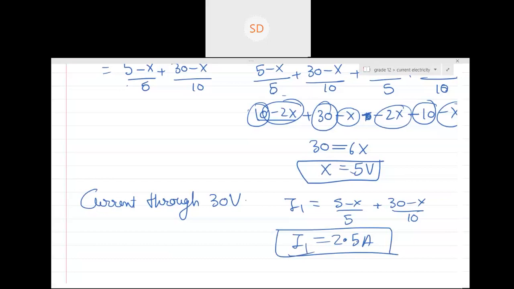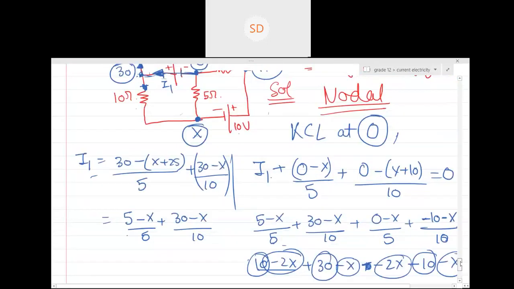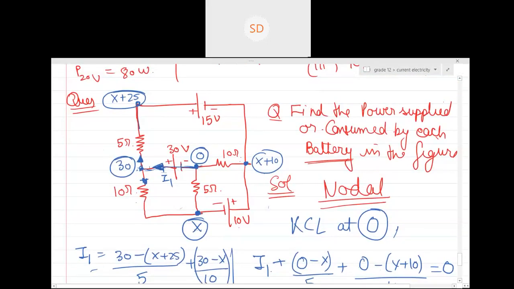So I1 is basically this, and what is the direction? This is the direction we have thought. Yes, because our answer was coming positive, no? So hence, acha. Tell me this particular thing. What is the current through this X plus 25? 30 minus X plus 25.